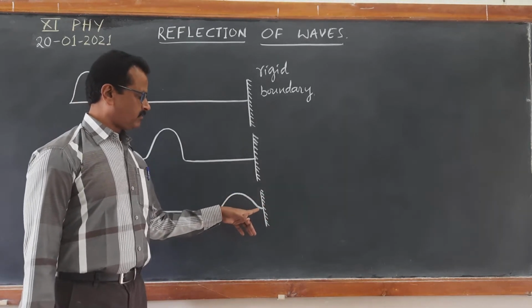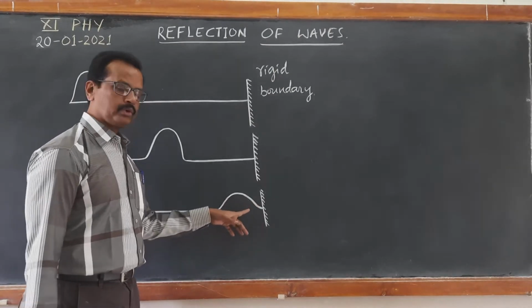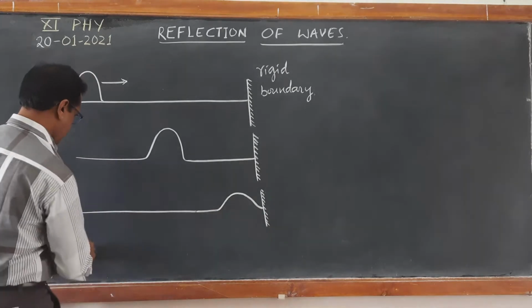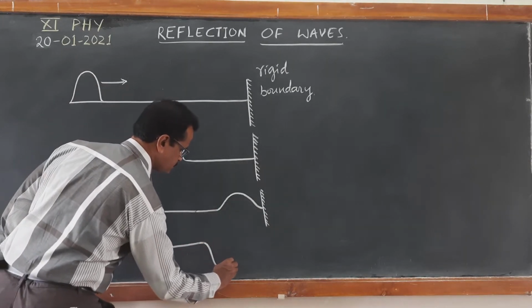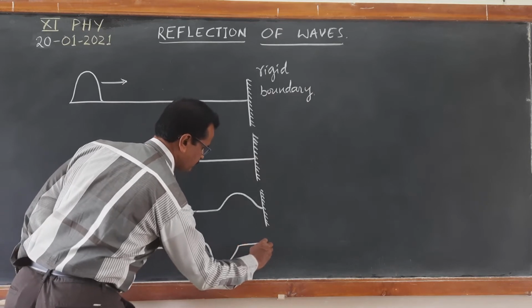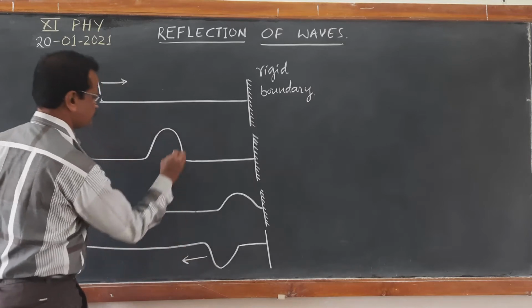So the energy of oscillations will be returned back through the string. So you will find a reflected pulse being produced, and this reflected pulse will be traveling in the opposite direction.